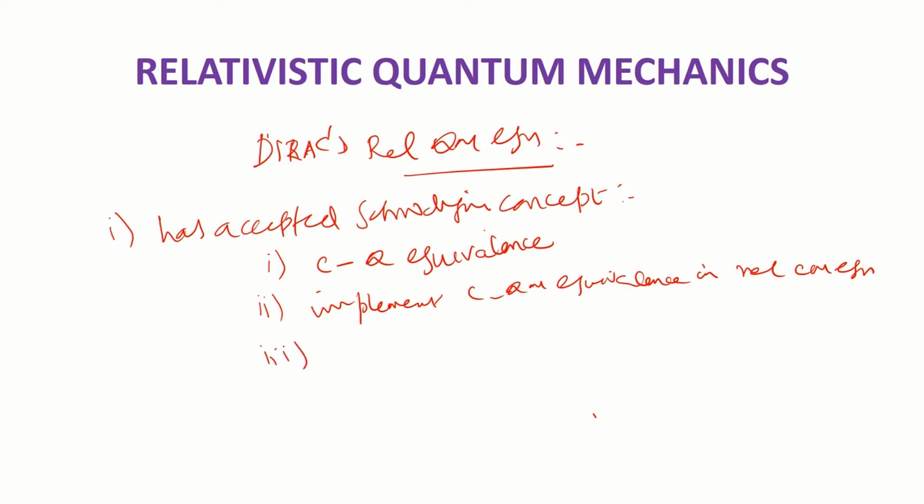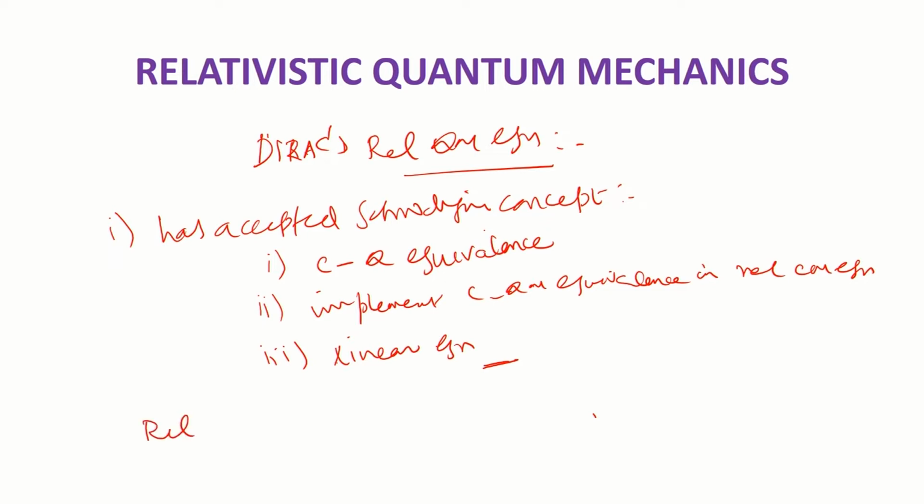Further, Schrödinger told that a valid equation should be a linear type equation. A linear equation should be adopted for getting the equation is the idea given by Schrödinger. KG contradicted on this point, and they said relativistic equations need not be linear, but Dirac also accepted the linear equation. So all the points of Schrödinger were accepted by Dirac, but what Dirac did is he found a new method to take the square root of the equation.